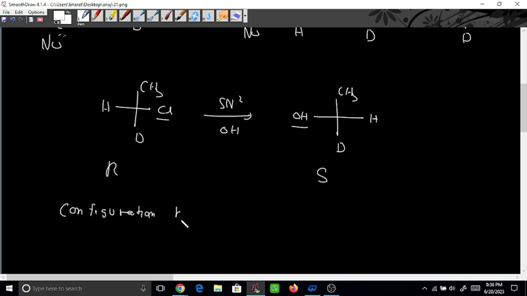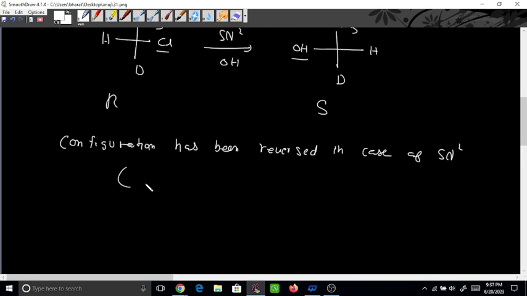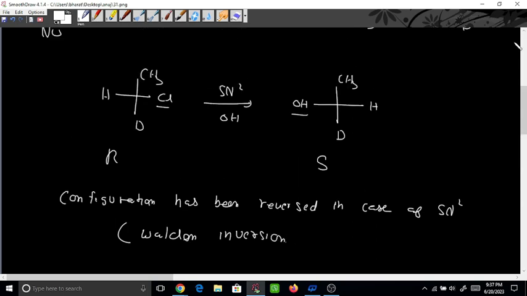The configuration has been reversed in case of SN2, and this reversal is called Walden inversion. Remember this one: Walden inversion. So if I take plane polarized light, this one will rotate in the right direction, and if that one rotates in the right direction, this one will rotate in the left direction.